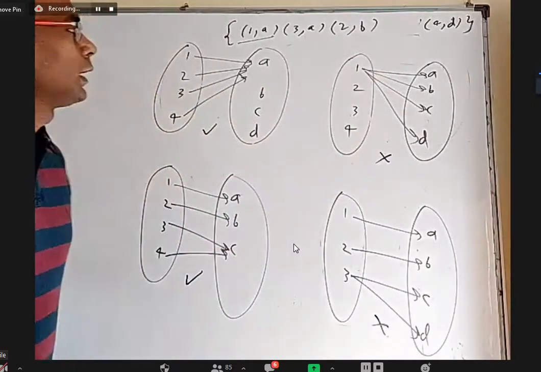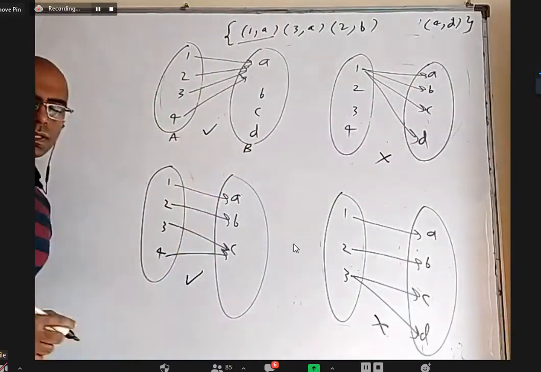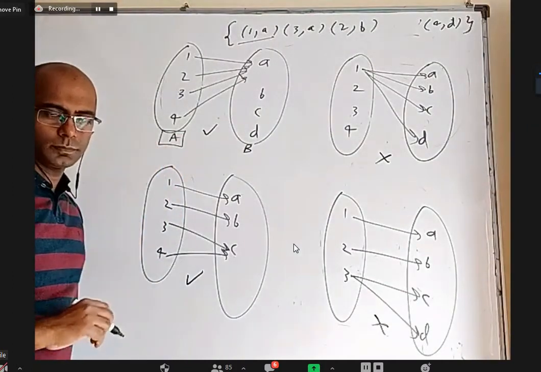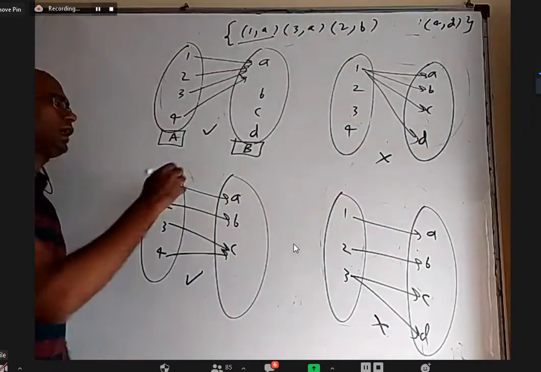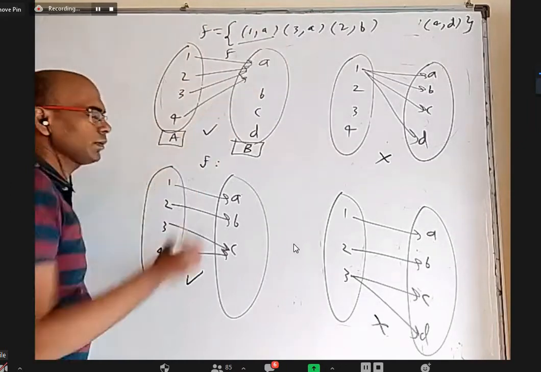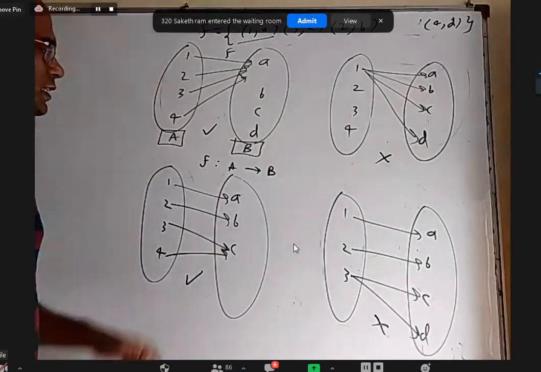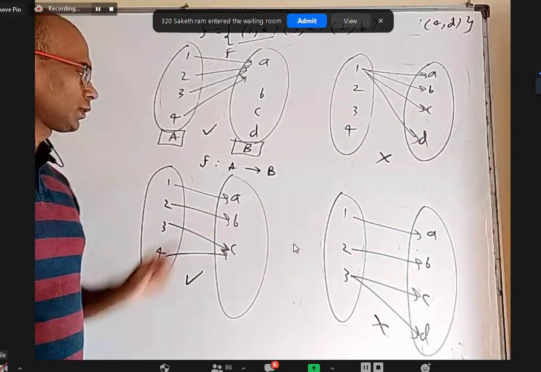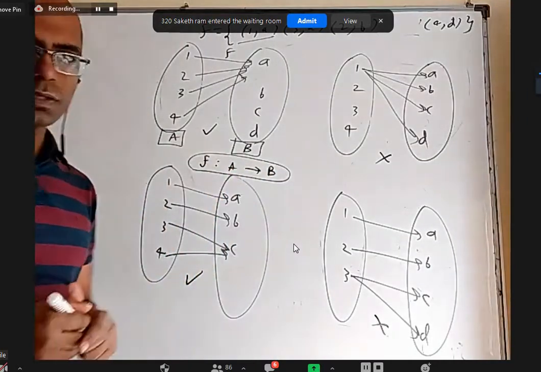So anyway, when you write this is A and this is B, for that function, this A is called domain. This is called codomain. And we write f, let us say this whole thing is f. We should read it as f is a function from A to B. This whole thing is one unit.